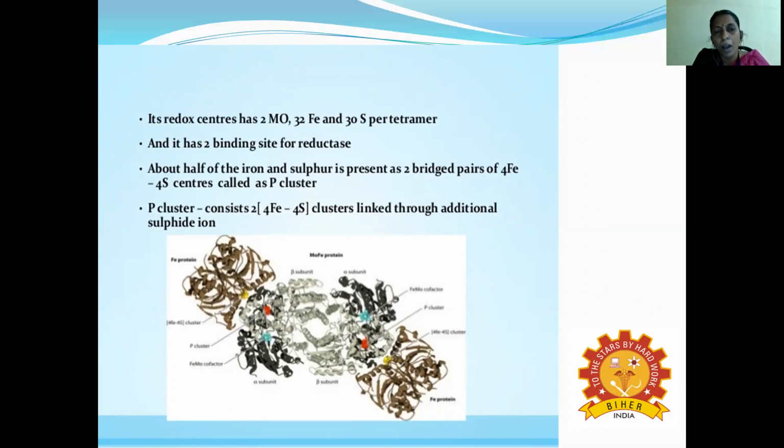Reductase has a binding site. About half of the iron and sulfur is present as bridged parts of the 4 iron and 4 sulfur center. Therefore, it is called the P cluster. Okay, the P cluster is present. For the diagrammatic representation, you have to see the picture of the dimer as well as the tetramer. It consists of the 4 iron and 4 sulfur cluster linked through additional sulfate ions.